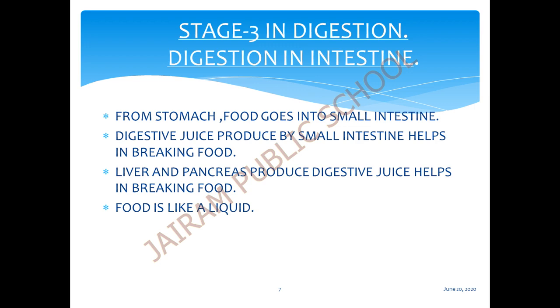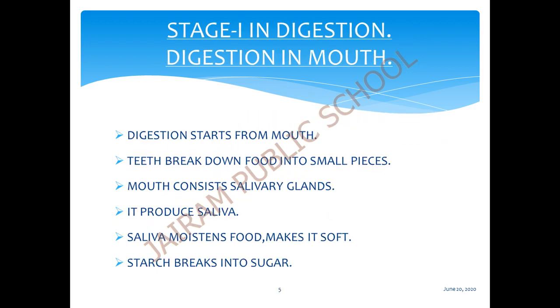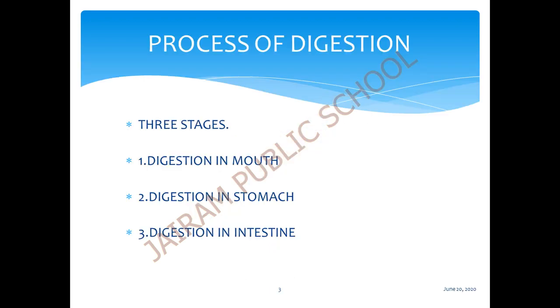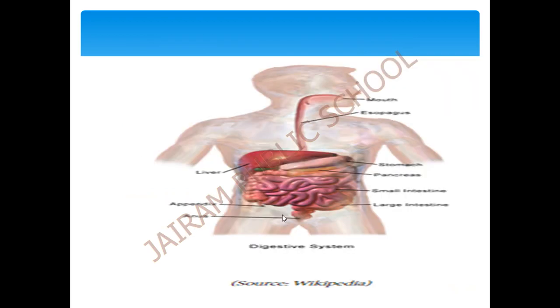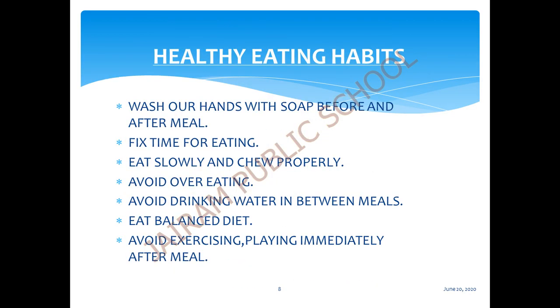Okay, children? So there are three stages in our digestion process. First stage is digestion in the mouth. Next stage is digestion in the stomach. Next is digestion in the intestine. Before going to the next one, are all the foods digested properly?